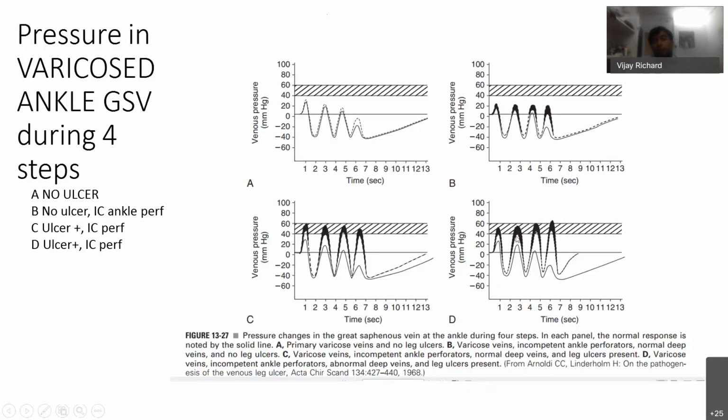These 4 peaks are the 4 steps taken by the patient during the measurement of the venous pressure. So this is the normal value expected. This dark line is the abnormal venous hypertension.